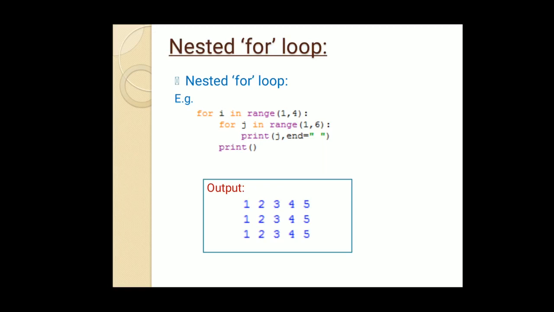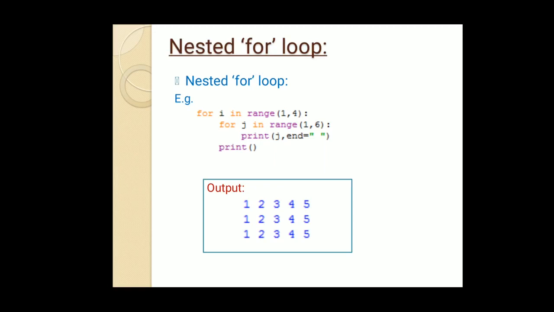As soon as the inner loop gets false or stops execution, the next statement, the print statement, which belongs to the outer for loop, gets executed, and its function is simply to create a new line so that the next output will come in the next line. Again the iteration comes in the outer loop, and the value of I increases from 1 to 2, then 2 to 3, then 3 to 4, and at 4 it will stop the execution of the outer for loop.